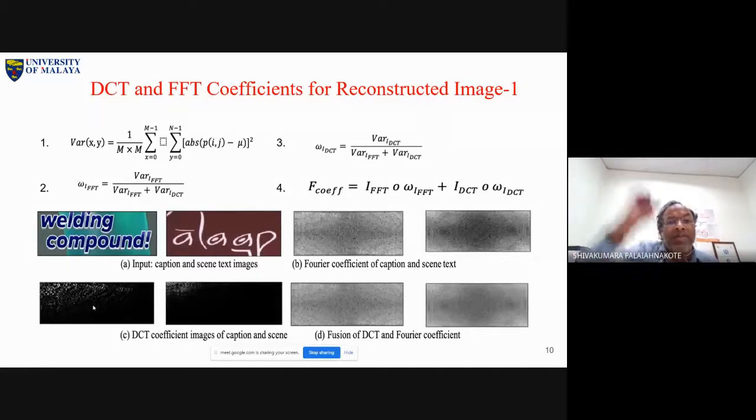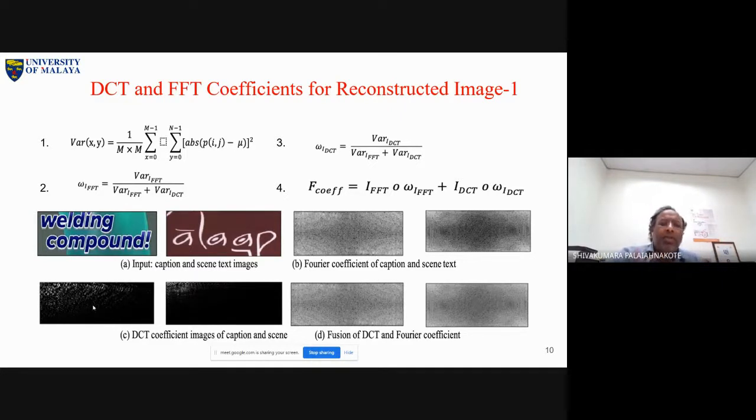But when it comes to FFT, that means Fourier coefficients, you know very well that Fourier coefficients are totally different from DCT coefficients. With Fourier coefficients, when you have high contrast, you can expect high frequency coefficients. High frequency coefficients generally represent edge information because of high contrast. Low frequency coefficients represent, of course, 0, dark information, which does not have contrast, or some homogeneous background.